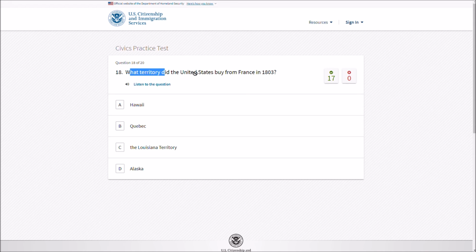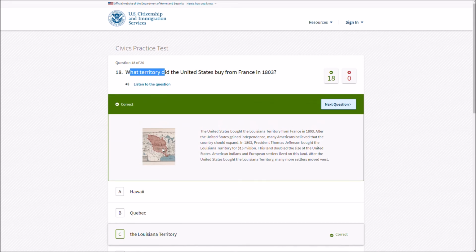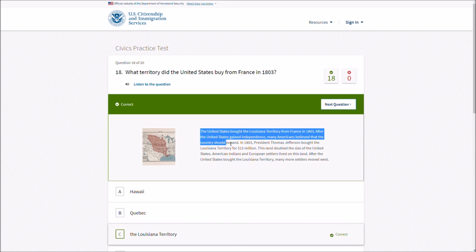Okay. What territory did the United States buy from France in 1803? That would be the Louisiana Territory. We learned about that in the 5th grade, I think. The United States bought the Louisiana Territory from France in 1803. After the United States gained independence, many Americans believed that the country should expand. In 1803, President Thomas Jefferson bought the Louisiana Territory for $15 million.